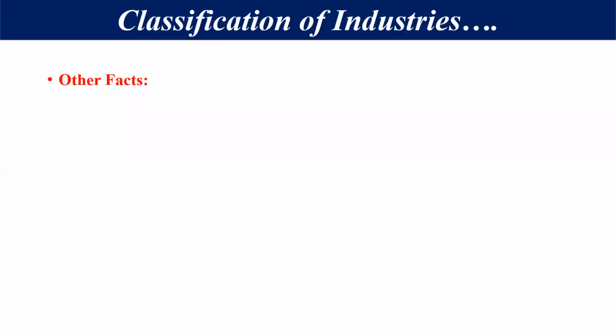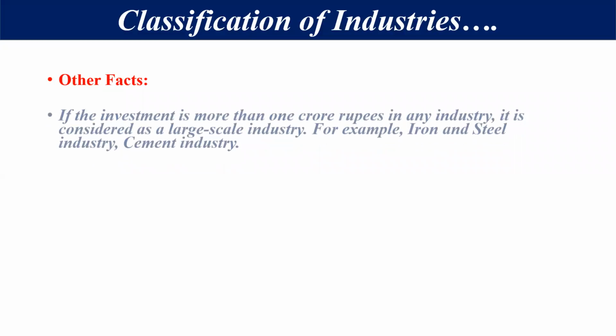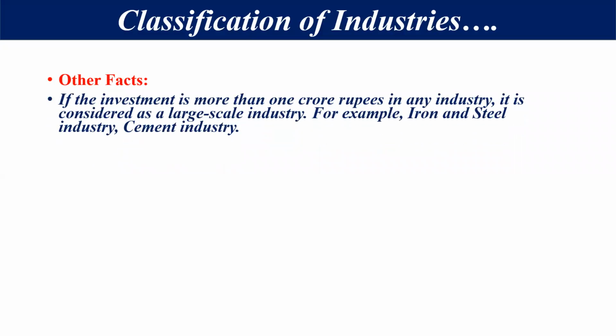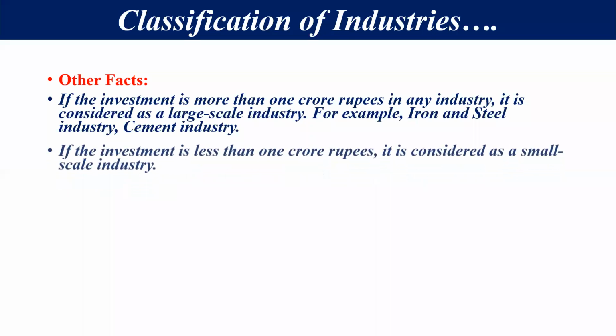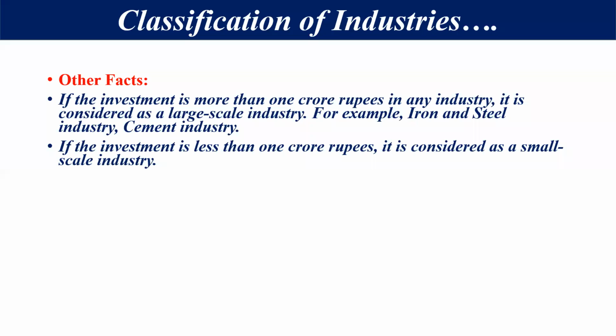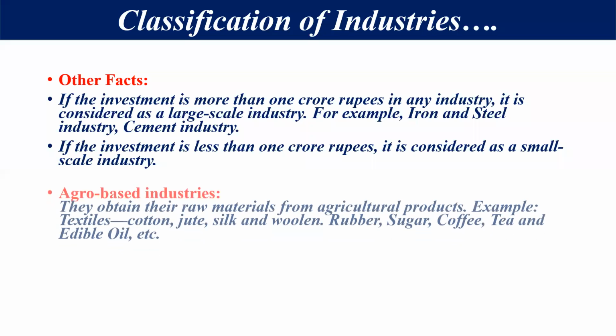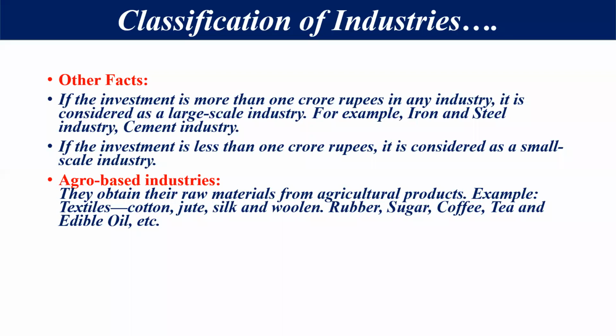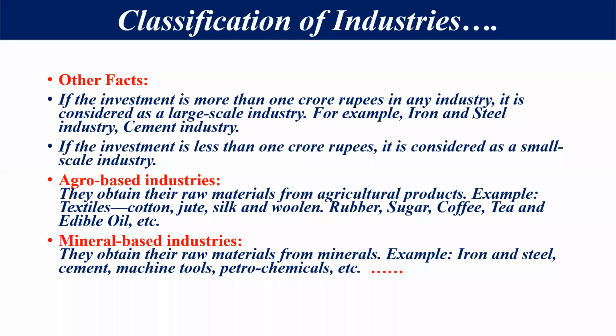Okay. Now let's see other effects also. My dear students, if the investment is more than 1 crore rupees in any industry, it is considered a large scale industry, like iron, steel and cement industry. And if the investment is less than 1 crore rupees, it is considered a small scale industry. These factors we will discuss in the next video lecture.